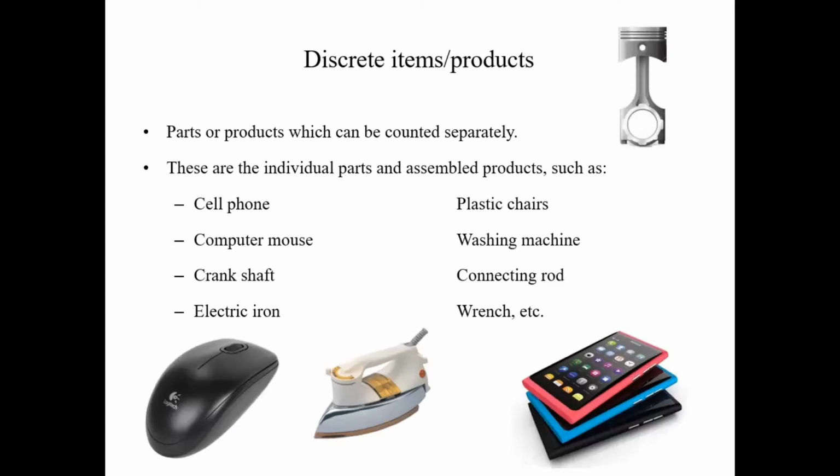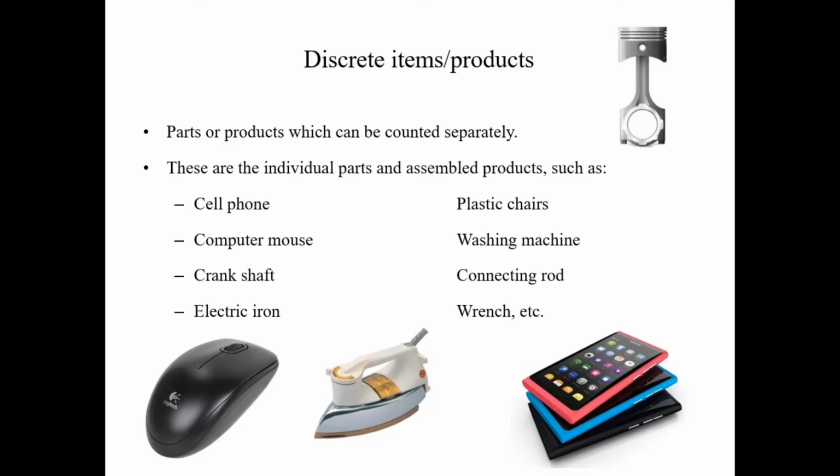So first of all, we will discuss the discrete items or the products. These are the products which can be counted separately. For example, one pen, two pen, three pen, four pen, five pen, we have 10 pens. We have 100 mouses. We have 1000 electric irons. We have manufactured 150 cell phones. So these are the products which can be counted separately.